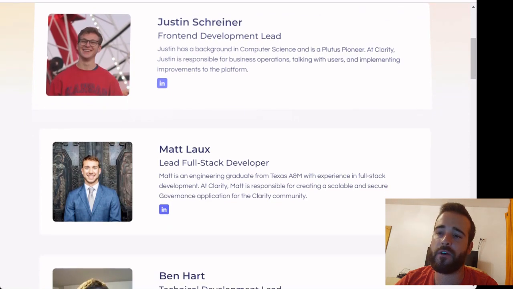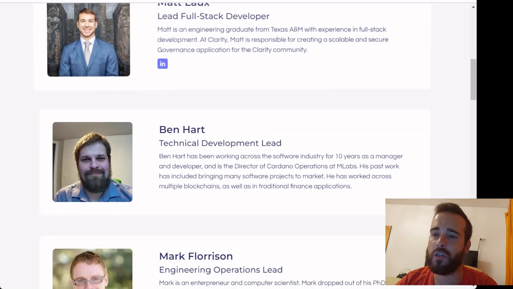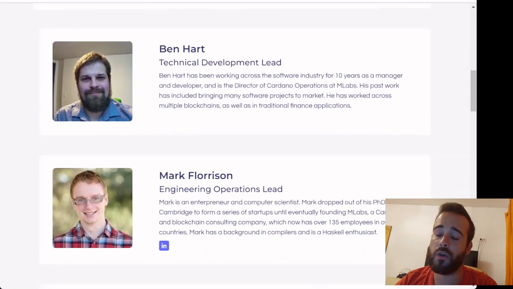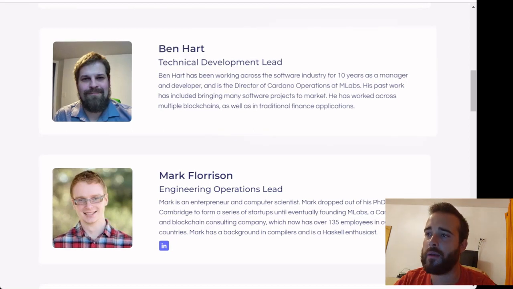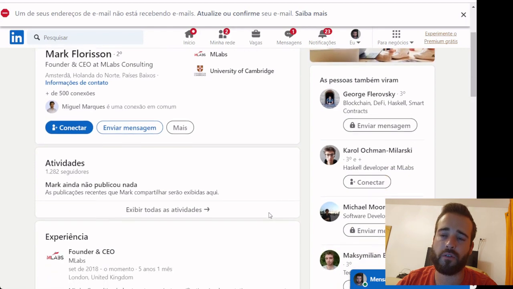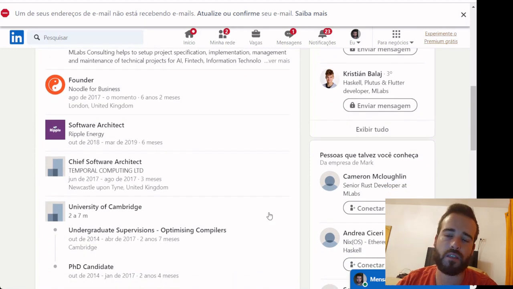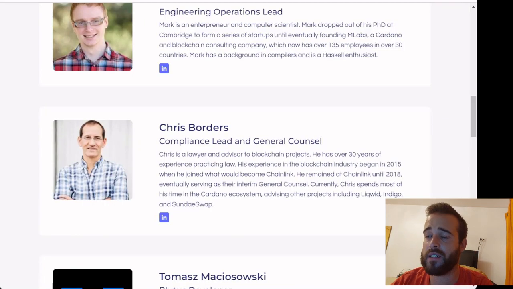But besides the founders, they rely on a lot of high quality developers and professionals, such as, for example, Ben Art, or a little bit below, Mark Florison, that have a huge reputation in the space, in the Cardano space. The first one is the director of M Labs operations on Cardano, and the second one, as you can see here on LinkedIn, is the founder and the CEO at M Labs Consulting. But besides that, he has plenty of experience both as a developer, but also in terms of entrepreneurship. But besides that, we have here Chris Border, that is the compliance lawyer, a very experienced one.